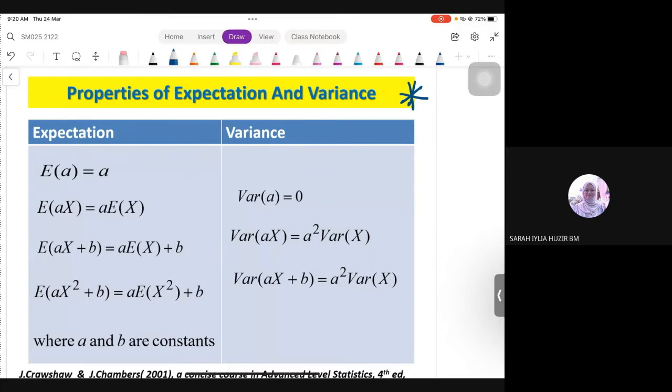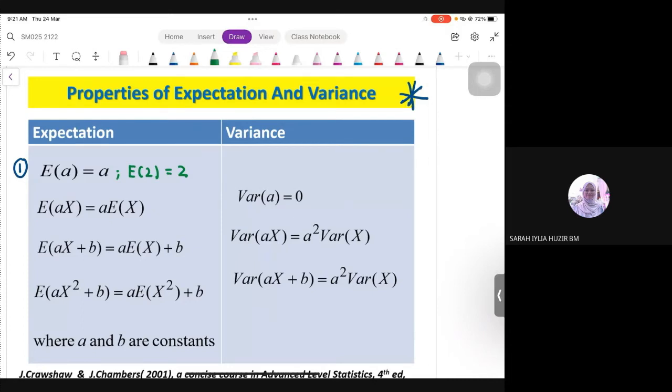Properties number 1 for expectation and variance. Whenever we have a constant in the bracket, okay, untuk expectation, kita akan dapat constant back. Macam tu dia bagi. Ini properties number 1: E(a) is equal to a. Kata lain, contohnya saya ada number je, E(2), kita akan dapat 2. Okay. Hilangkan je dulu E tu, kita terus dapat the constant back.